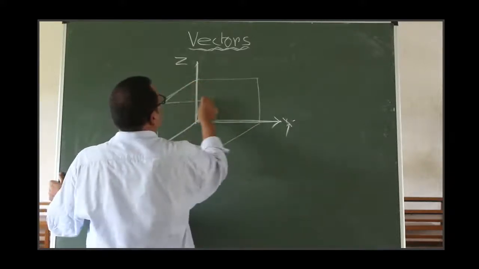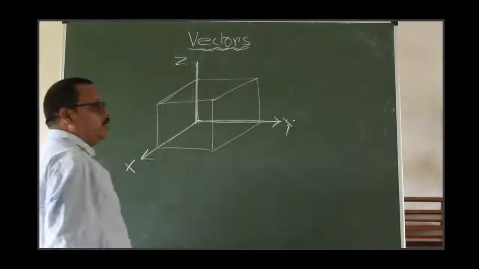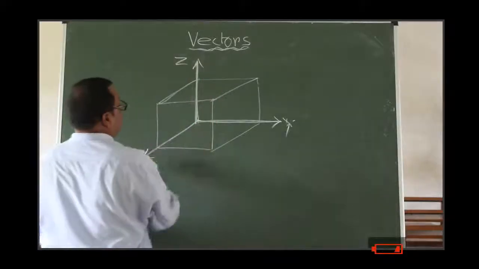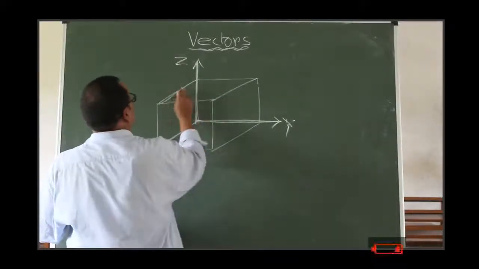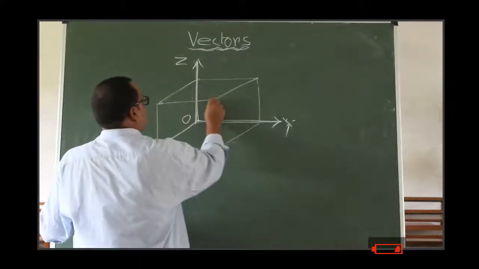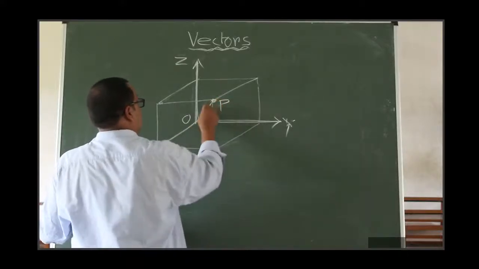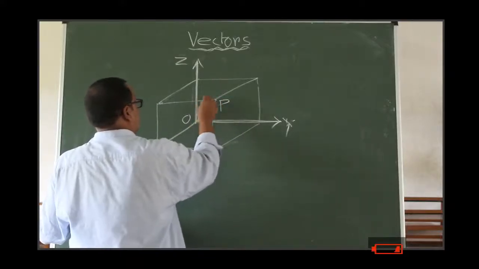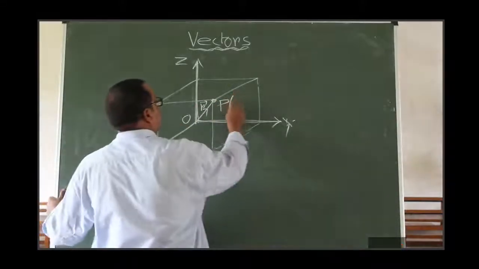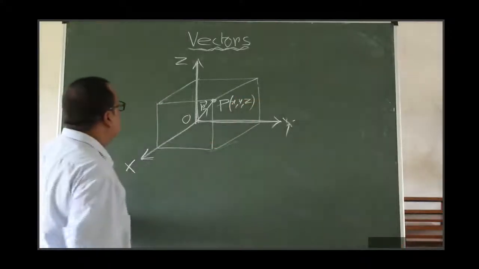Draw it first like me. This is origin, that is O. Now consider this point as P point. Join OP, that is vector R. What is the coordinate of the point P? X, Y and Z. Clear?